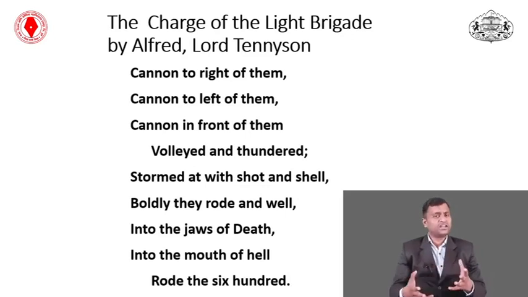Because their number is very small, only 637, and the opponents are far more, they are covered at the front, right and left. This cannon means the thunder, the sound of battle, the sound of guns and swords that we are going to hear at that particular time. The war is going on from right, left, front, everywhere; they are captured by their enemies, "volleyed and thundered." Look at this, "volleyed": they are captured in the valley.